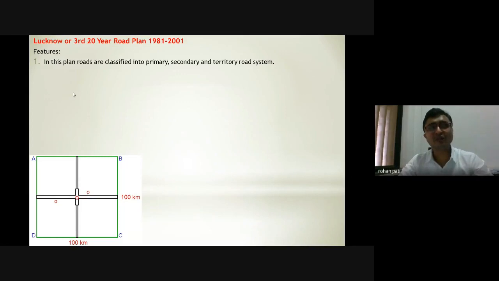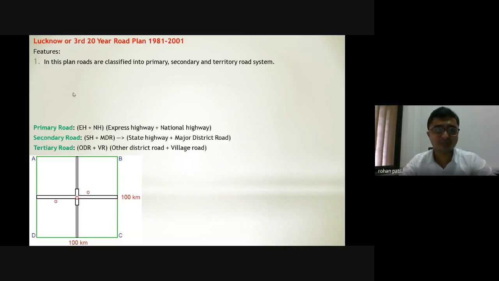We have seen the road classification given according to the Nagpur road plan: national highways, state highways, then MDR, ODR, and village roads. But in this particular plan, they have classified roads into primary, secondary, and tertiary road systems. The primary road system consists of expressways and national highways. The secondary road system consists of state highways and major district roads. Then we have tertiary roads, which comprise ODR, other district roads, and village roads.